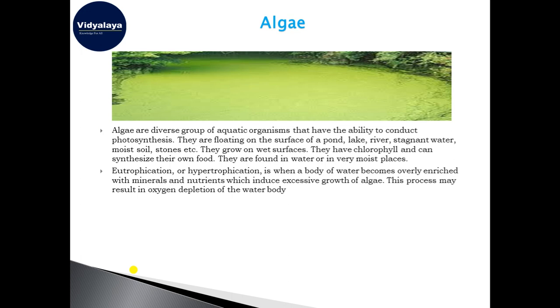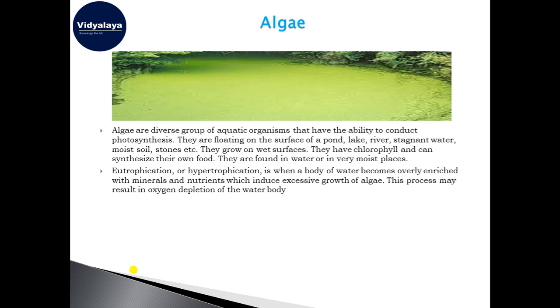There is an algal bloom, and these algae cover the whole water surface and reduce the amount of dissolved oxygen in the water body, which results in the death of the aquatic life in that particular water body.